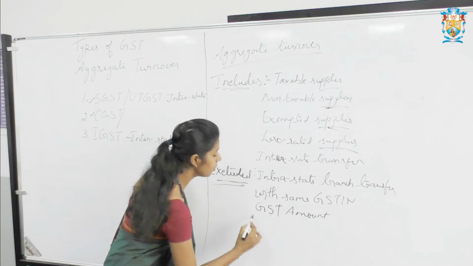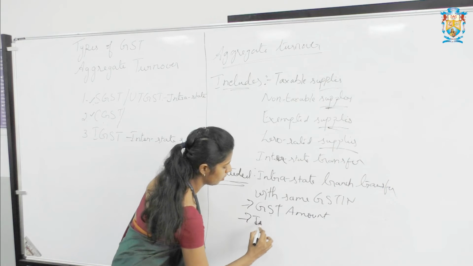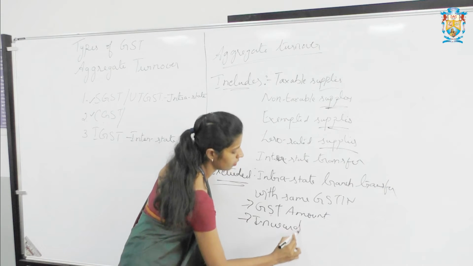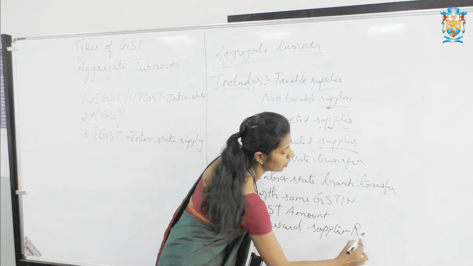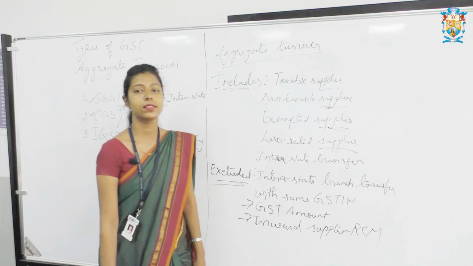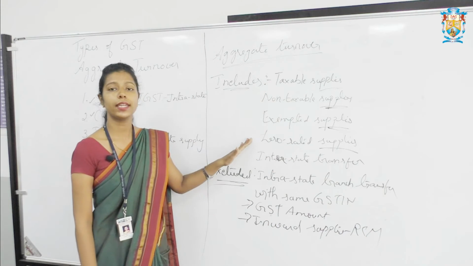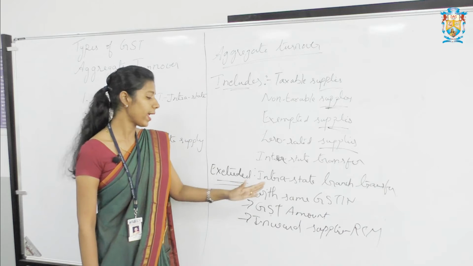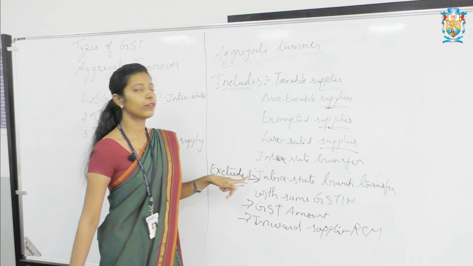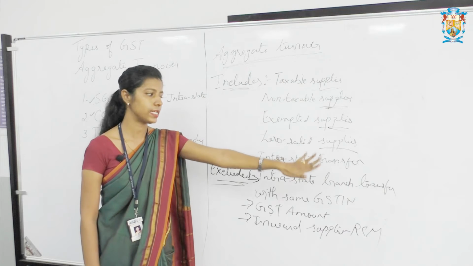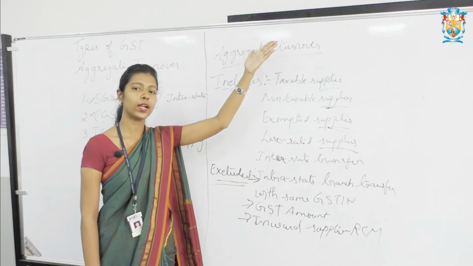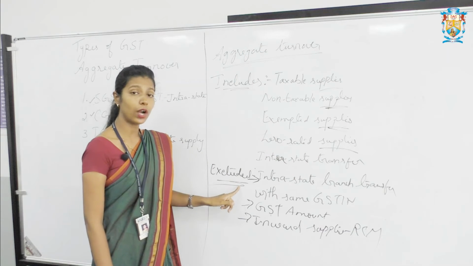Then if there is any inward supply, inward supplies under reverse charge mechanism system. So all these three are excluded from the aggregate turnover. Already I told, turnover is sales; all the sales, whatever sales are there, are included under aggregate turnover. So what is excluded?